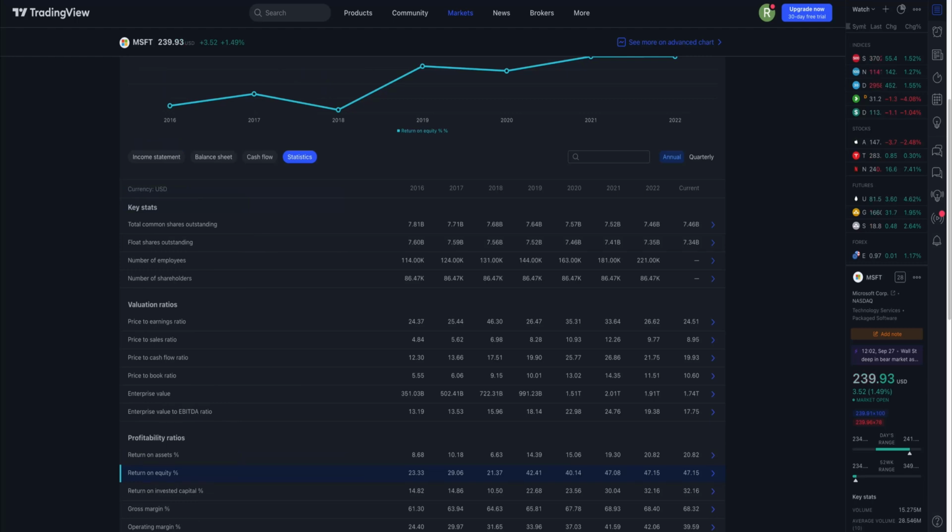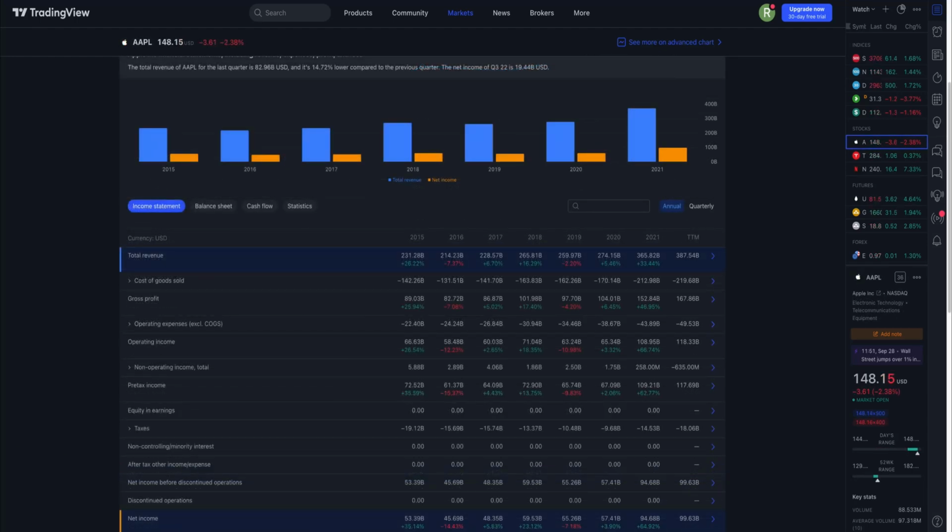To note here that you can find all these ratios on the statistics page. So let's compare Apple to Microsoft since they are in the same sector. As you can see, for the year 2021, Microsoft has a return on equity of 47%, which is high, but quite a bit lower than Apple, meaning Apple is more efficient at generating income.